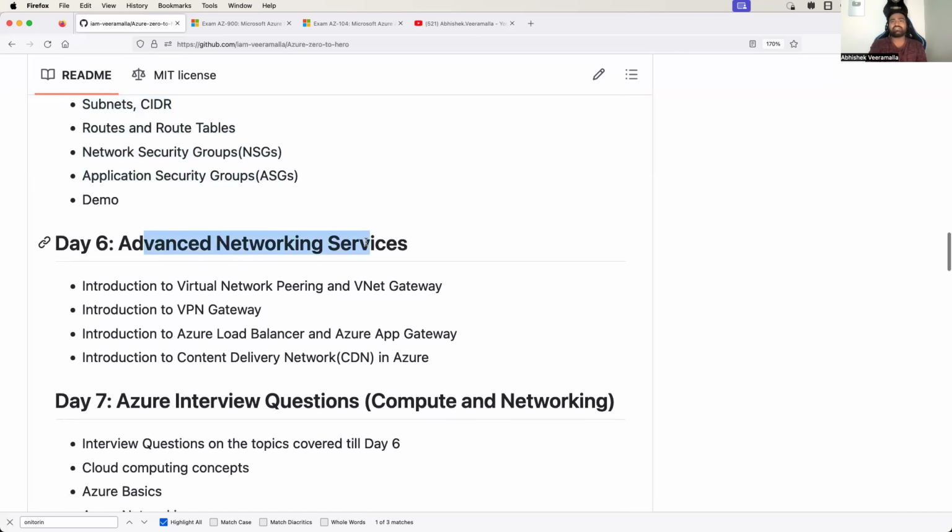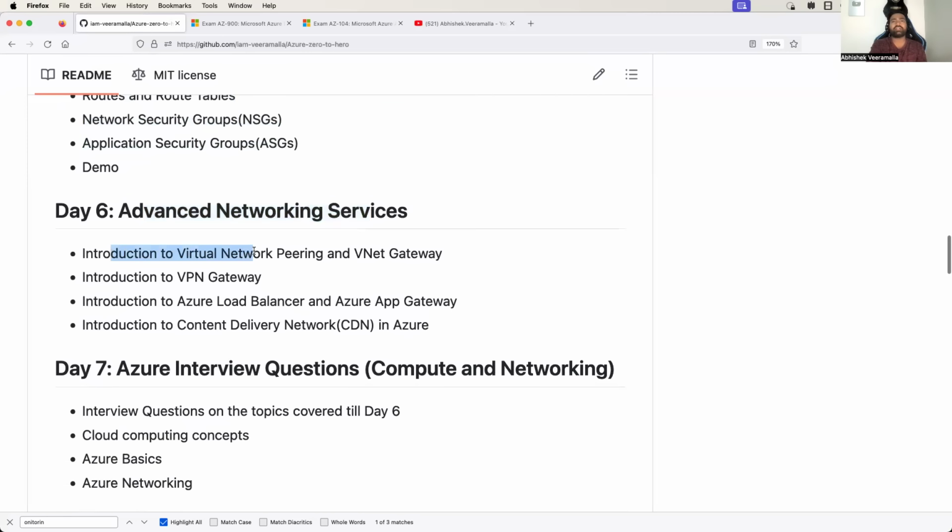So in advanced networking services, I will try to explain what is virtual network peering. In AWS terminology, we call this VPC peering. And in Azure, you can also connect two different networks using a VNet gateway as well. So we will try to understand how to connect two different virtual networks in Azure using virtual network peering as well as VNet gateway. And then we will try to understand the VPN gateway.